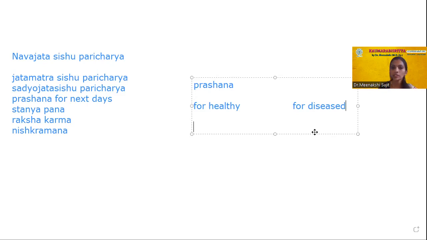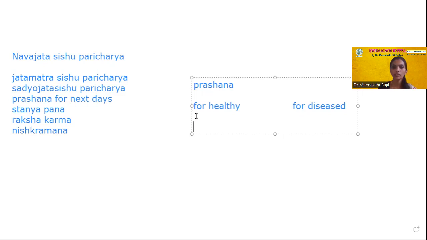Now in diseased babies, how are you going to give? If you are giving it in the form of medicine for some complaints, like in mukatva we will give vacha churna to lick, right? So if you are giving it in some diseased condition, then it comes under diseased infants. In the same way, for a diseased one, you will go according to the complaints and give.